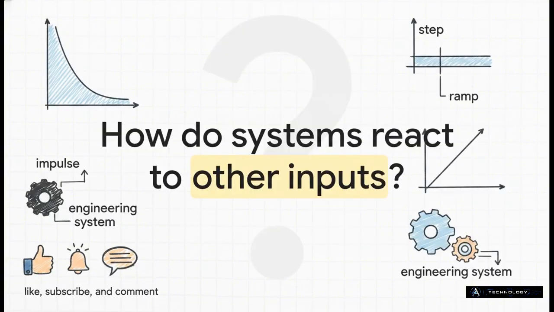Which brings us to a really fascinating threshold. If a single split-second impulse causes such a dramatic, decaying reaction, how on earth do these exact same systems survive a continuous, relentless input? Something like a sustained force or a ramping voltage. Well, we are going to be uncovering exactly that in the next explainer in our Dynamic Systems series. But until then, I want you to ask yourself, in the engineering systems you rely on every single day, is a fast time constant a feature or is it a fatal flaw?